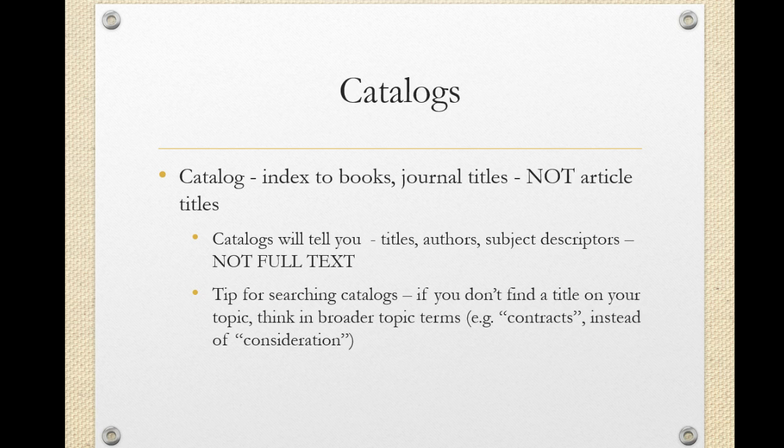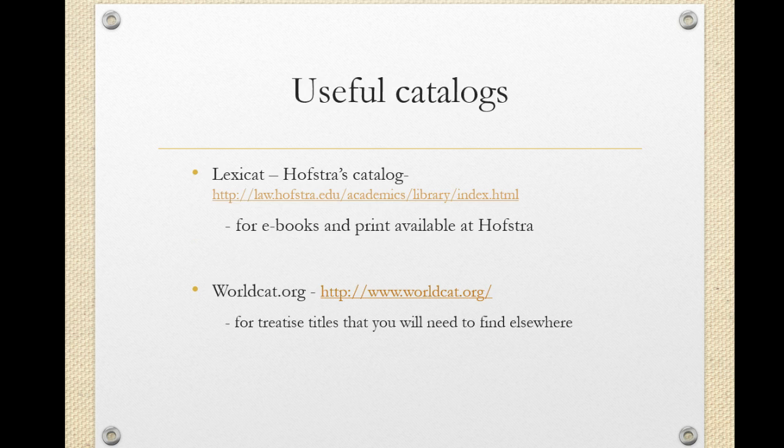Catalogs typically will not allow you to search full text. So this means when you are searching catalogs, you need to think about your search terms in a more general way. So you may not find a title on consideration if you have a question regarding consideration of a contract, but you absolutely will find titles in the Hofstra Law Library catalog on many different excellent treatises on contracts. And within the treatise on contracts, you can then look for consideration discussions.